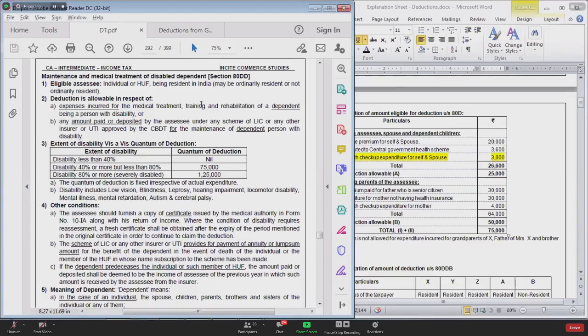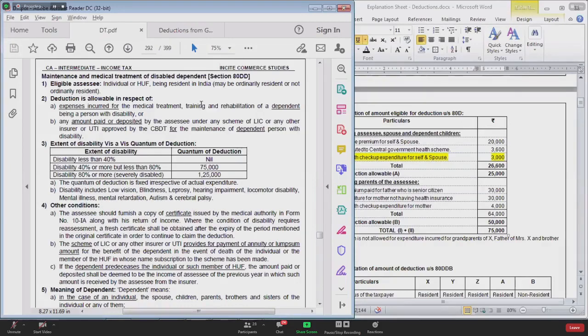Second point of distinction, 80DD is a payment based deduction. So you have to make payment, you have to incur expenditure. Expenditure for what? Expenditure for number 1, medical treatment of your disabled dependent person, and number 2, maintenance of that person. So you incur expenditure, you are eligible to claim deduction. If you don't incur expenditure, no deduction.